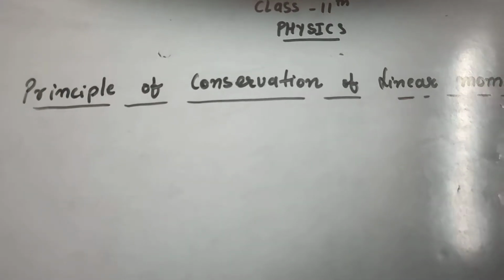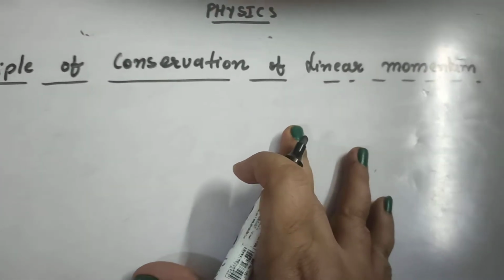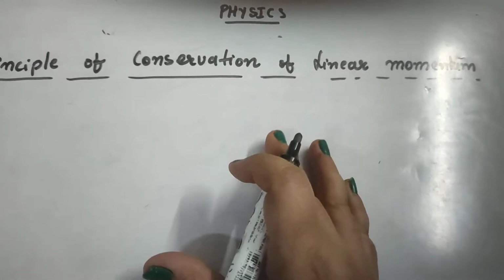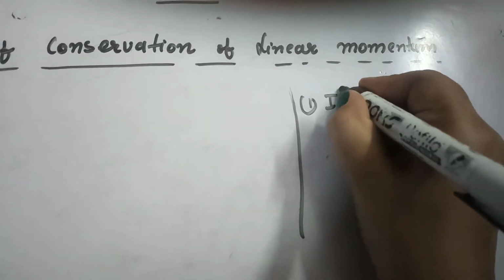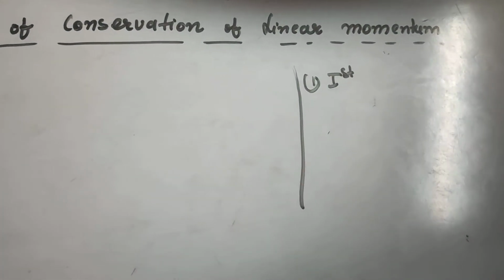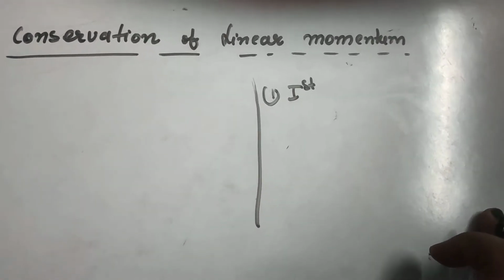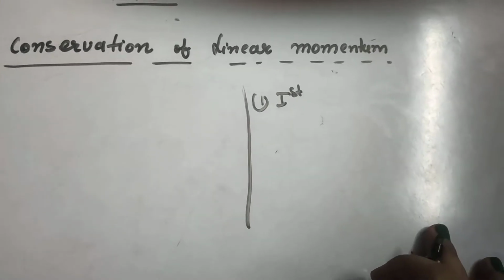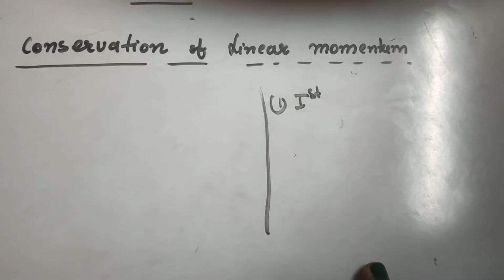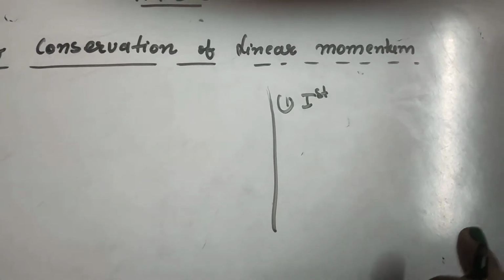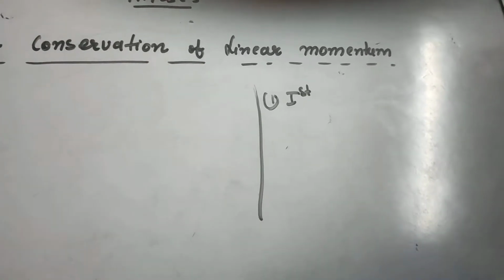Dear students, our topic is the Principle of Conservation of Linear Momentum. But to understand this principle, first let us recapitulate Newton's three laws of motion. The first law of motion states that unless or until a body is acted upon by any force, it will not change its state of motion. State of motion means it will not change its state from rest to motion, motion to rest, or change its direction or its speed.